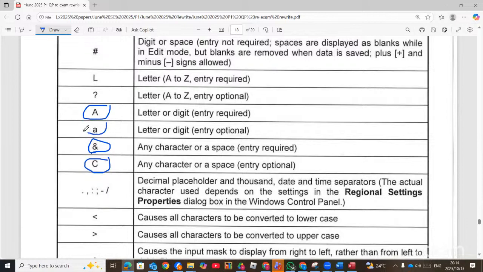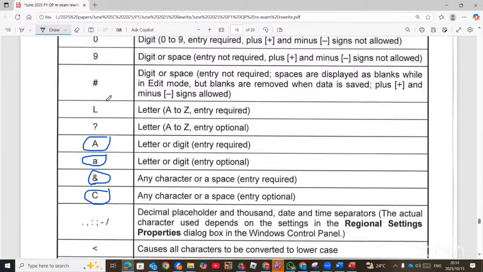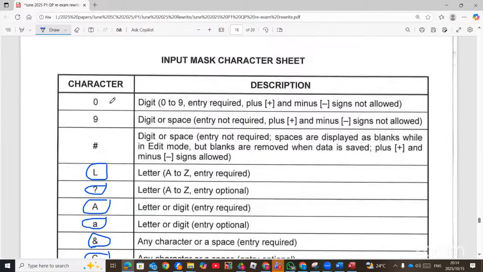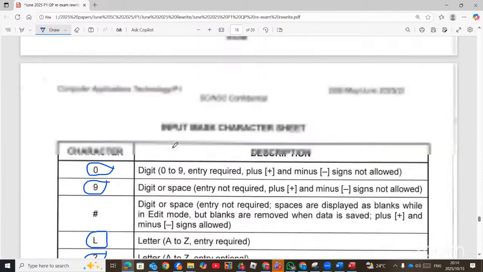Small a, optional letter or digit. Capital L, compulsory letter. Question mark, optional letter. 0, compulsory number. 9, optional number. Take note of this whenever you are dealing with input mask.